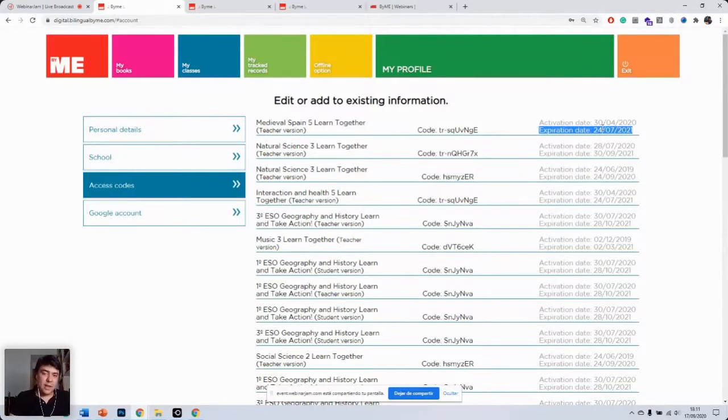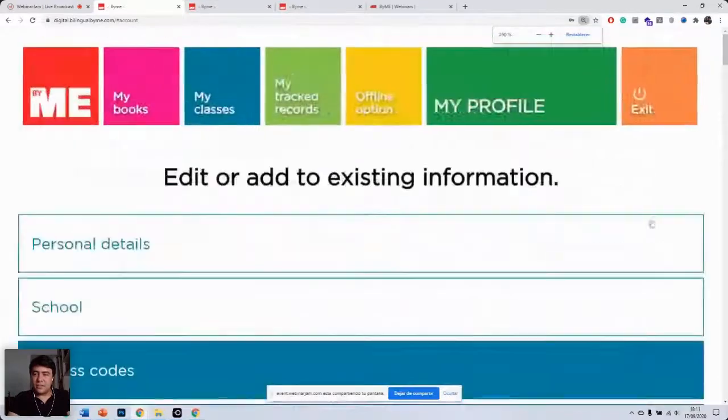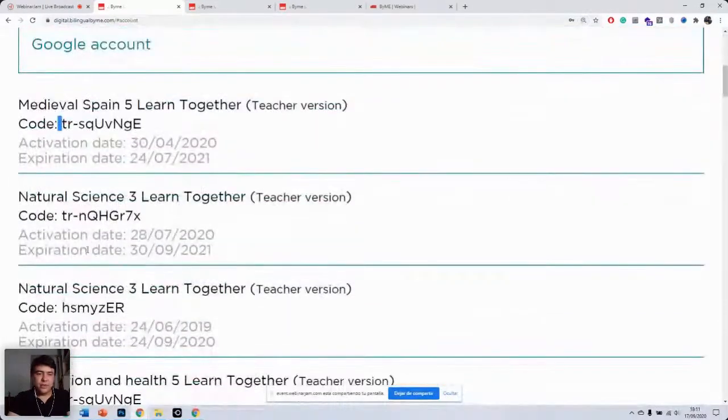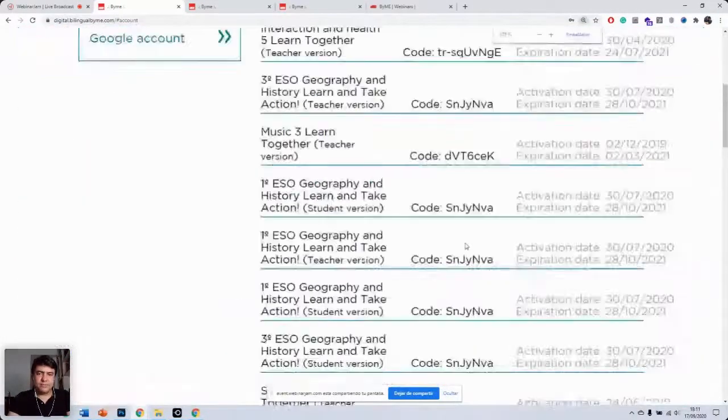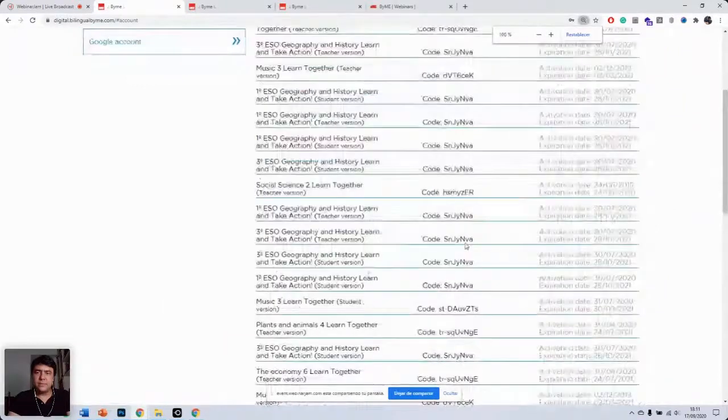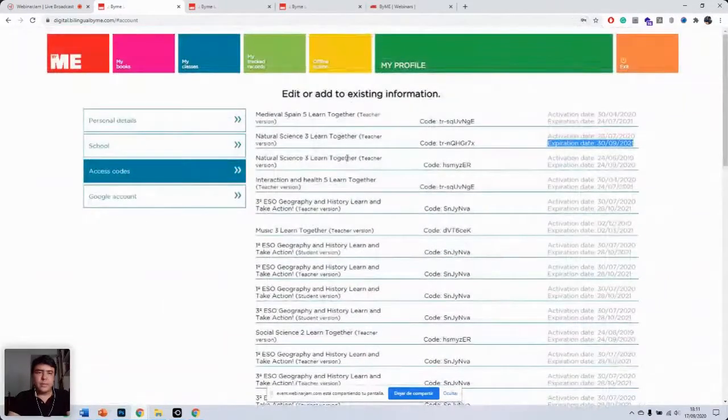So if that ever happens, you can go to this option and see whether your license has expired or not. If it has, you will see that the color of the letters here will have changed from black to gray. But as I said, just to zoom in, you can see the expiration dates here. Let's zoom out.